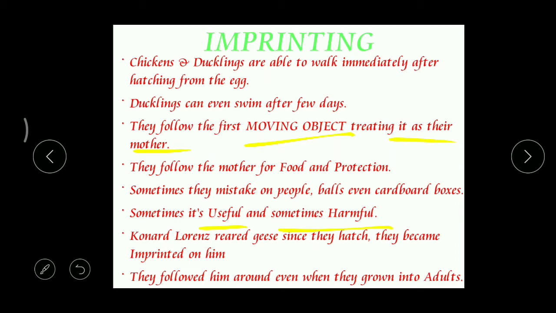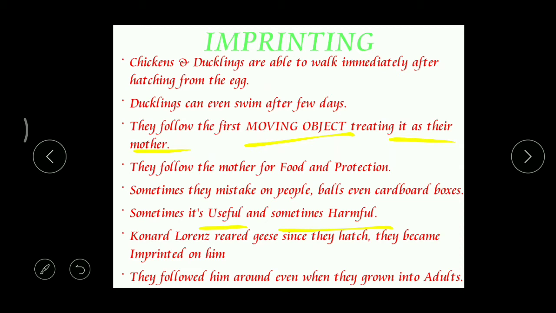If you carefully observe, this kind of behavior is sometimes useful and sometimes harmful. How can we see that? Useful, for example: the chicks observe the hen as a moving object, think the hen is their mother, and follow her. Then there is no harm at all. But unfortunately, suppose once they hatch out, they observe a cat or dog as the moving object. They think the cat or dog is their mother and follow it. Then what will the dog do? The dog will eat up these young ones. So in this way, this behavior is sometimes useful and sometimes harmful to these animals.